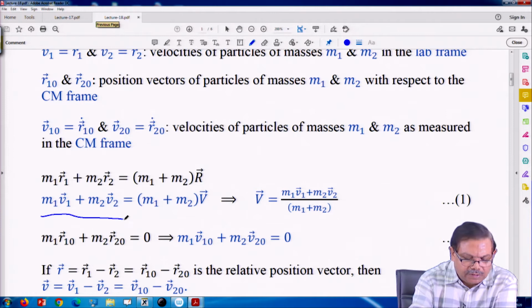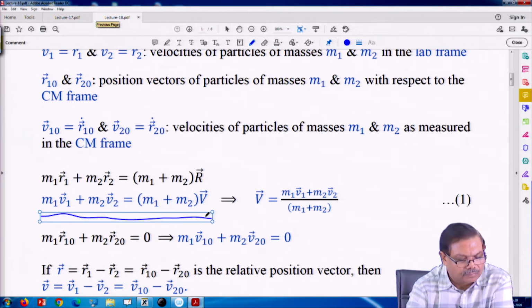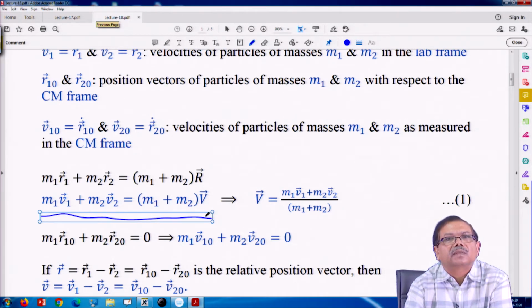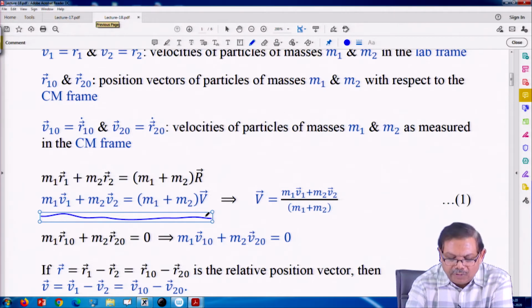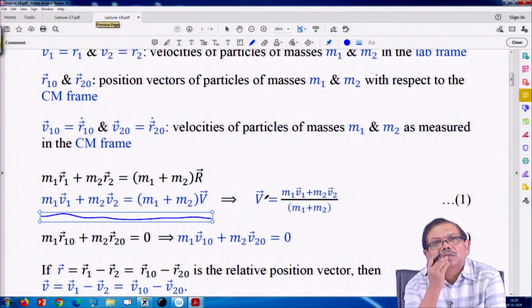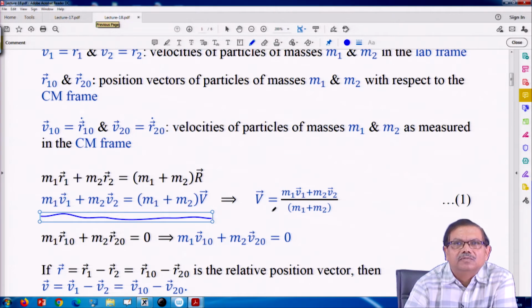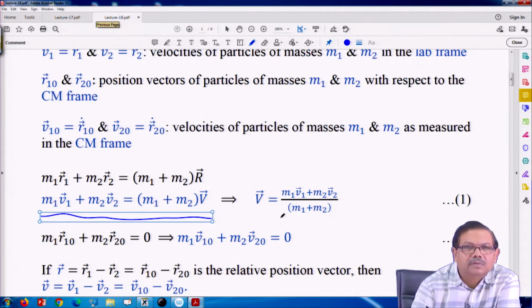So, I get this equation. And from here we can find the velocity of the center of mass as observed from the lab frame. That is m1 v1 plus m2 v2 upon the total mass of the system.